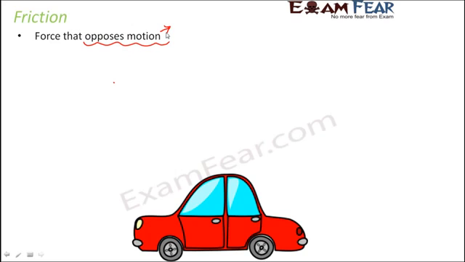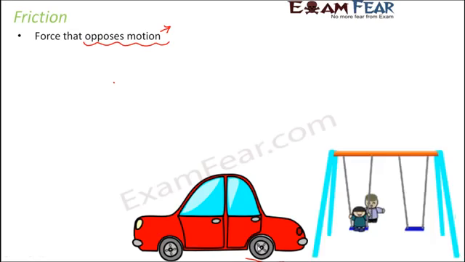It stopped on its own due to friction, because there was a frictional force between the surface on which the car is moving and the wheels of the car. The frictional force is trying to oppose motion. It is trying to slow down the movement. And finally, when the frictional force could dominate, it stopped the motion completely.